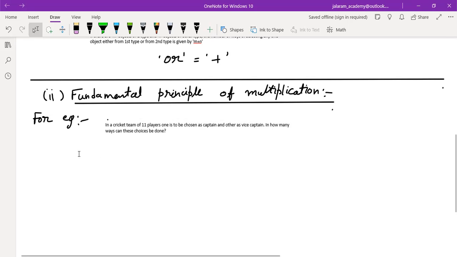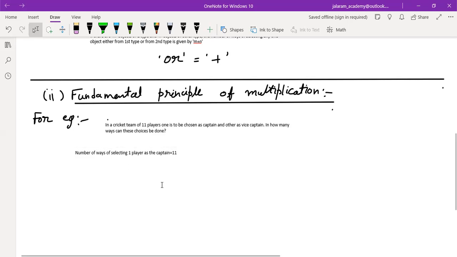So think about this first of all. First, we have to select a captain. So how many ways are there? 11. Number of ways of selecting one player as the captain, we have 11 choices.